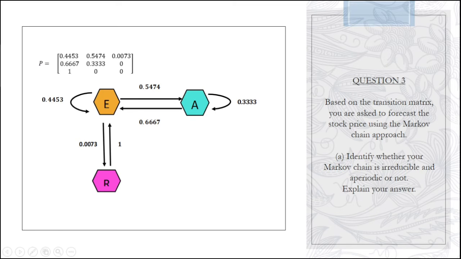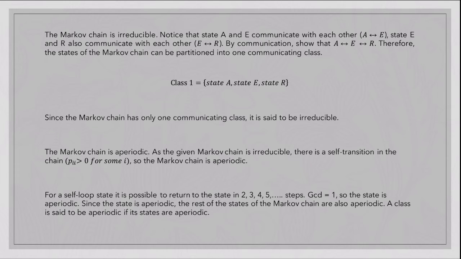I identify whether the Markov chain is irreducible and aperiodic or not. From the transition matrix, I can know the Markov chain is irreducible, and I can notice that states A and E communicate with each other, and states E and R also communicate with each other. For communication, the states of the Markov chain can be partitioned into one communicating class. Since the chain has only one communicating class, it is said to be irreducible.